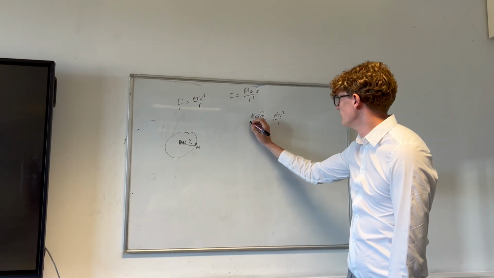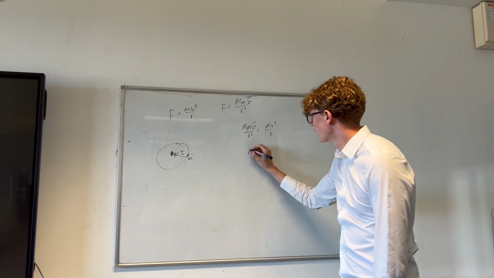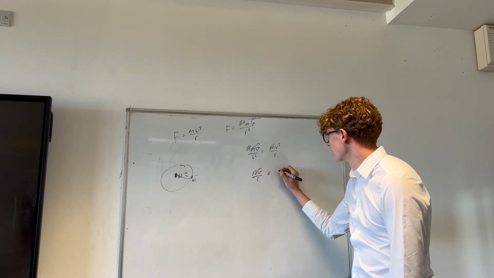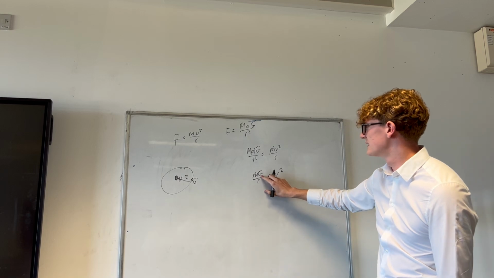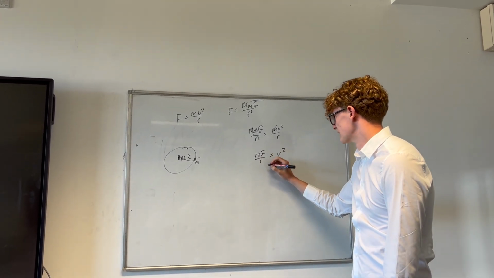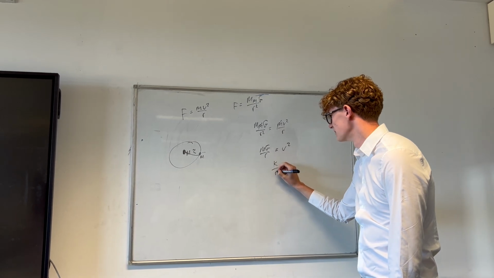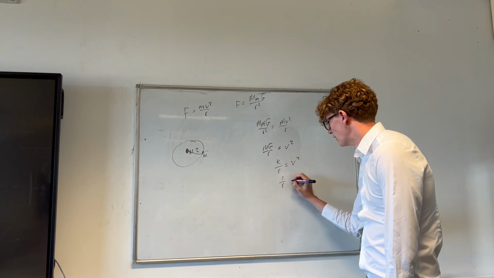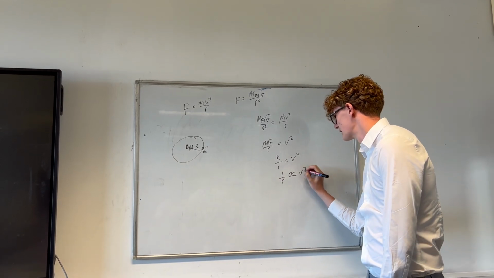If you times both sides by r, you get MG over r. It's just equal to v squared. And because the mass of the planet is just a constant, you can just label that as k. So k is equal to v squared, and therefore 1 over r is proportional to v squared.